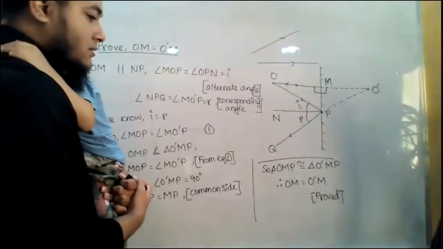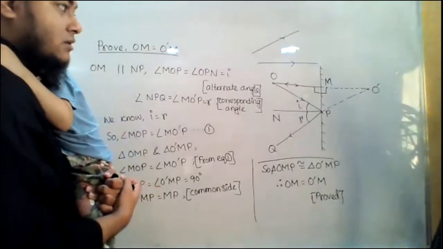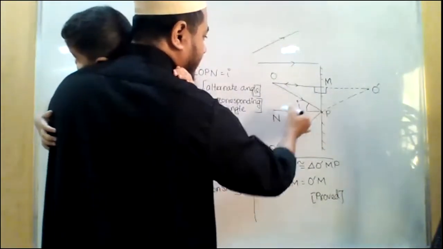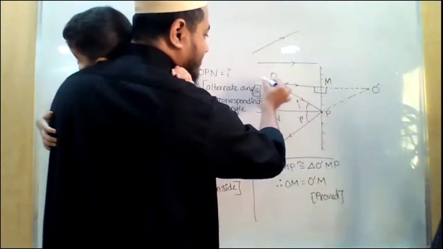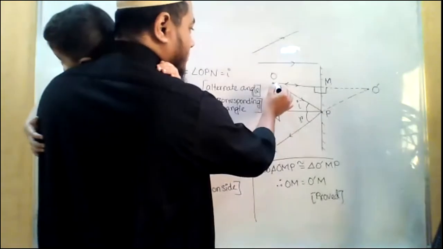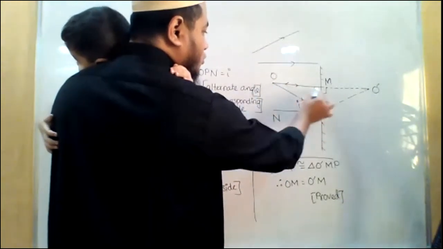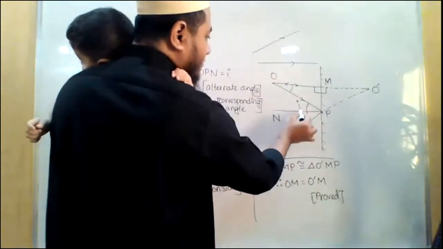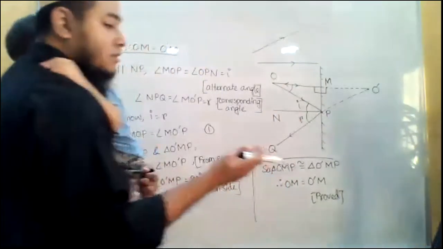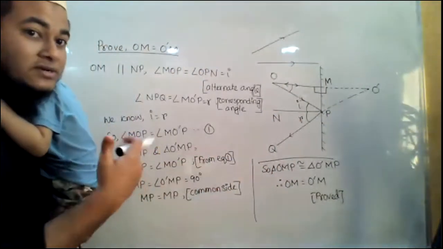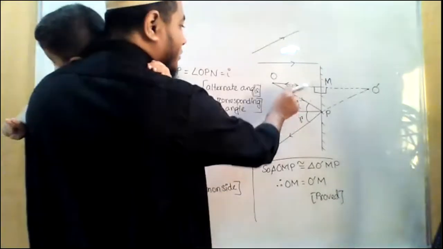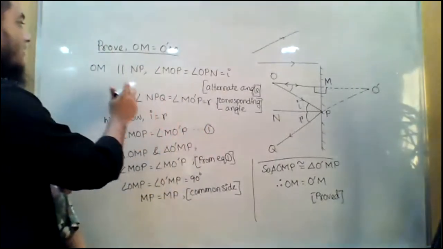Now from grade 7, in geometry, you have studied when two lines are parallel, OM and NP, these two lines are parallel, and OP is the transversal, or we can say the intersector, right? So when a transversal is drawn between two parallel lines, the angles that are created on the opposite sides, see, this is on the left side and this angle is on the right side, the angles created on alternate sides are known as alternate angles, and we know that they are equal to each other.